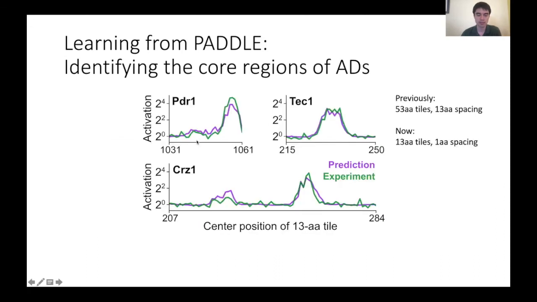short. And so in the second library, we also did a shorter tiling measurement where we looked at 13 amino acid tiles and confirmed many of the predictions from Paddle that identified short 13 amino acid regions that could activate on their own. So in the second library, we tested a lot of mutants of these core activation domains, these 13 amino acid sequences, to try and understand the mechanism a little bit better.